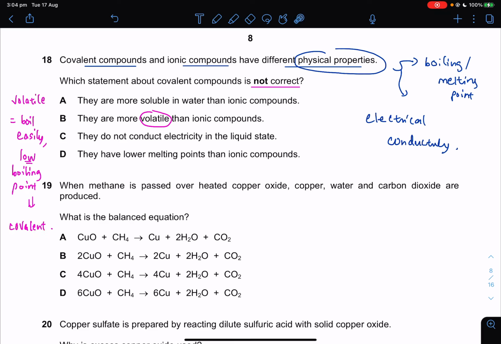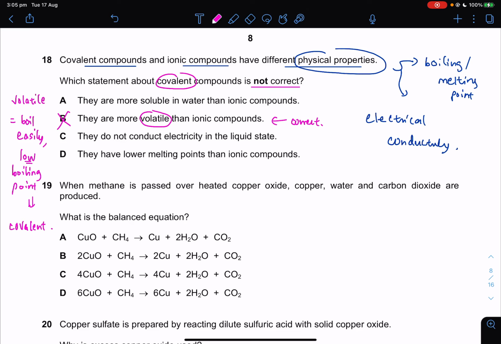So they are talking about which statement about covalent is not correct. This is correct because it's saying that covalent compound have lower boiling point than ionic compound. Covalent compound boils easily compared to ionic compounds. So B cannot be the answer. We're looking for not correct.